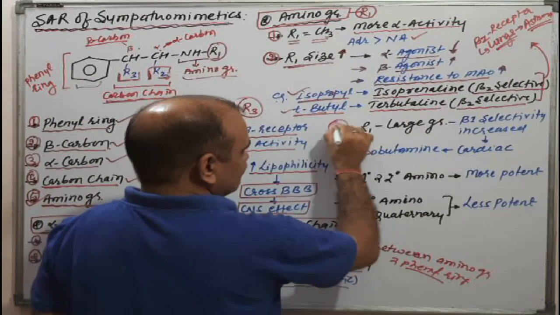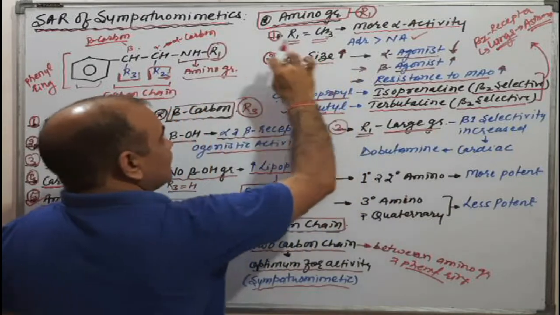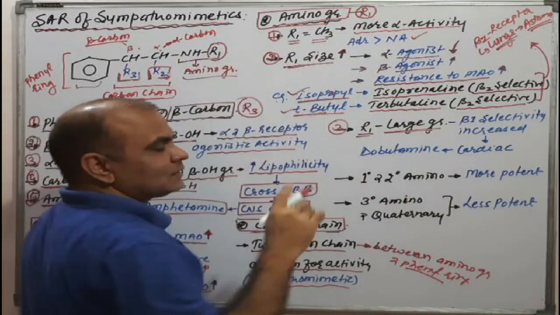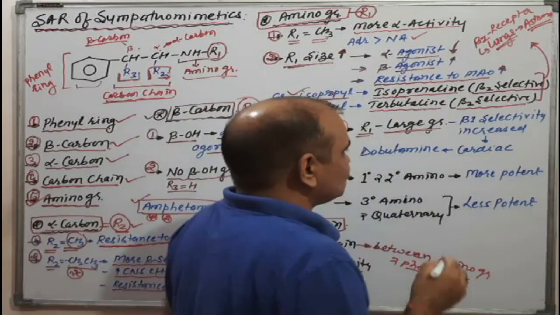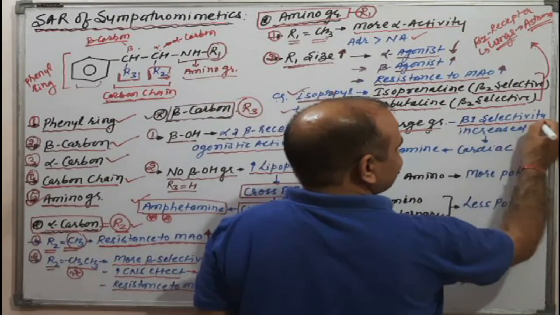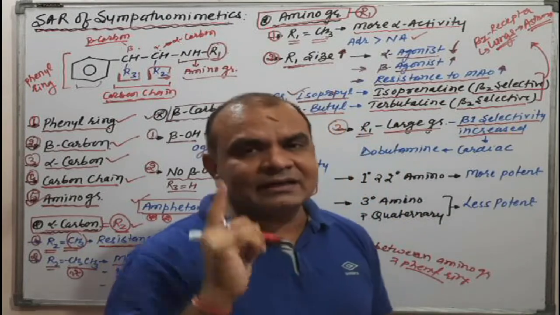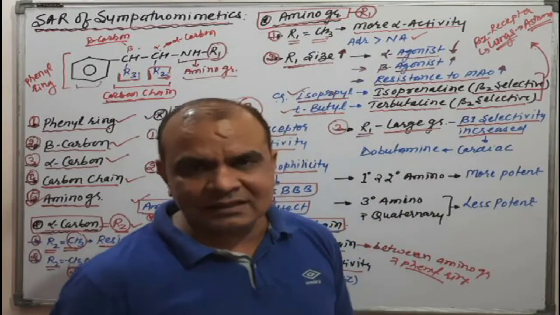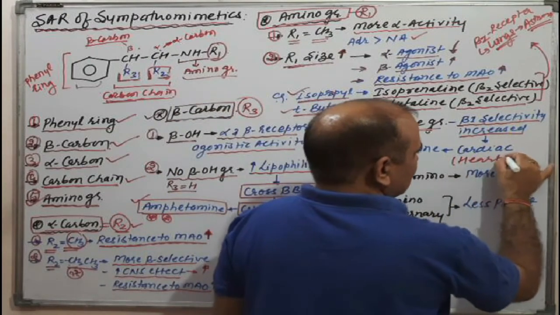Come to the next point. Third point is that if R1 is a large group, meaning the carbon chain in R1 is increased, in that situation beta 1 selectivity is increased. Do you know beta 1 is present in cardiac muscles, meaning the heart?